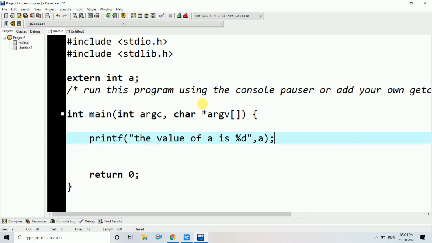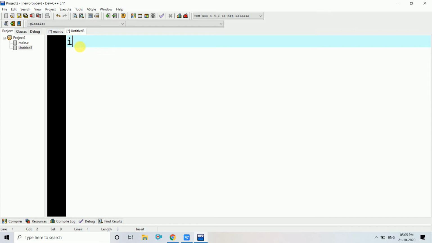But here I have to notice that I haven't given any value for a. So in the next file I'm just going to give int a is equal to 789. Okay, so next I'm going to run this project.